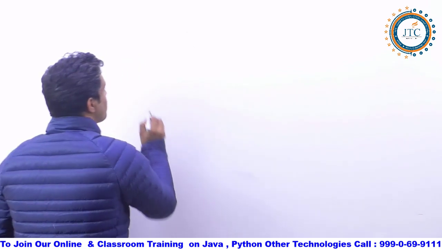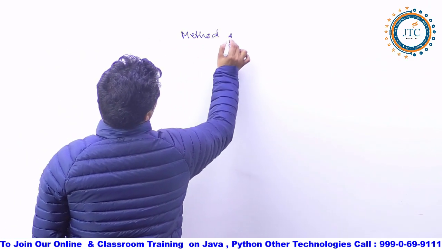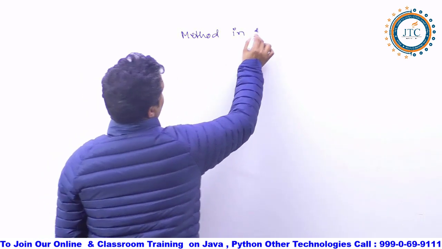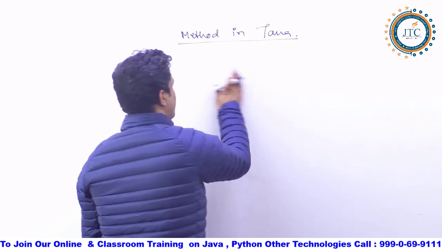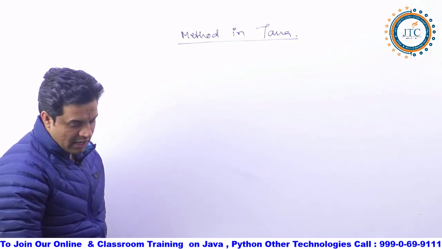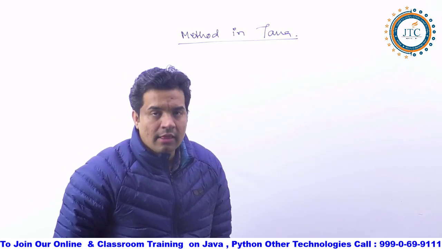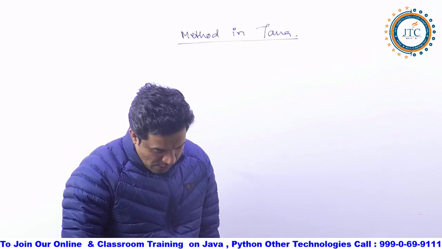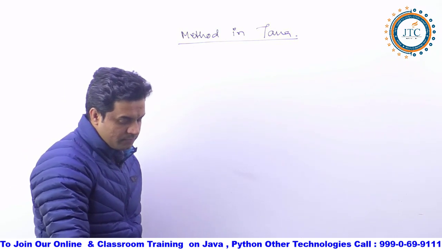Now you just understand exactly the term called method. See, methods in Java, as I am writing here. Whenever I am talking about methods in Java, guys, you understand it here.